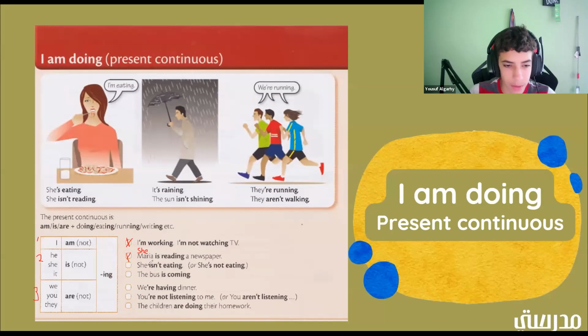Yep, isn't is negative. Okay, so she isn't eating. So which group would that be in? Group 2. Good job. Okay. So now we have the bus is coming. So the bus is coming. We have is coming. All right. Is that positive or negative? It's positive. Good job.